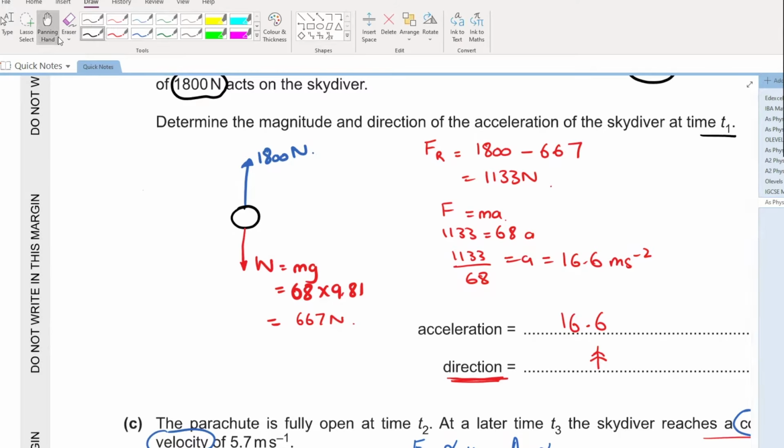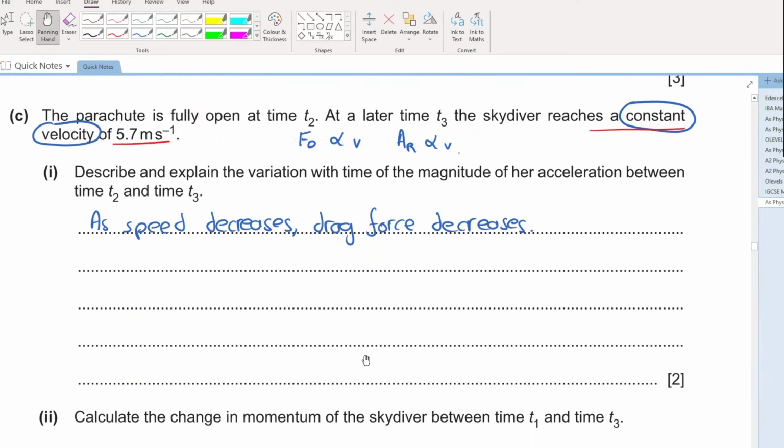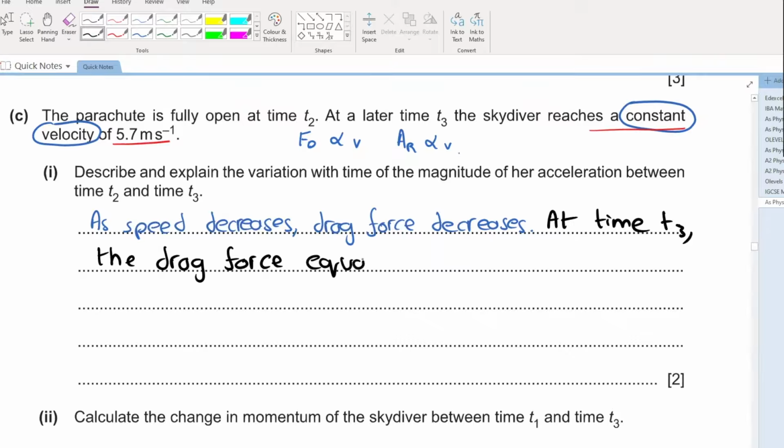Let's write it down. As the speed decreases, drag force decreases. At a point, or you can say at time t3, the drag force equals the weight.